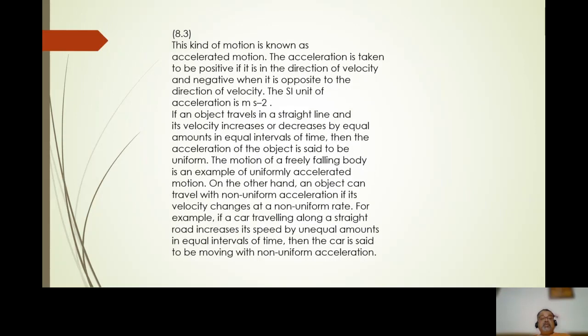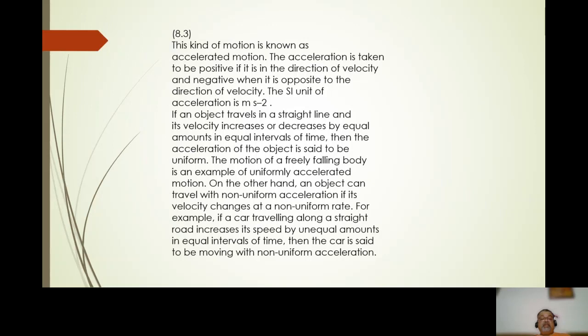This kind of motion is also known as accelerated motion. The acceleration is taken to be positive if it is in the direction of the velocity and negative when it is in the opposite direction of the velocity. The SI unit of acceleration is meter per second square.